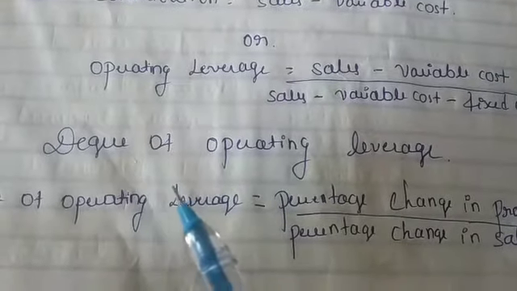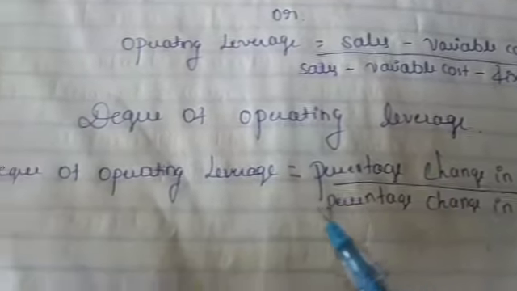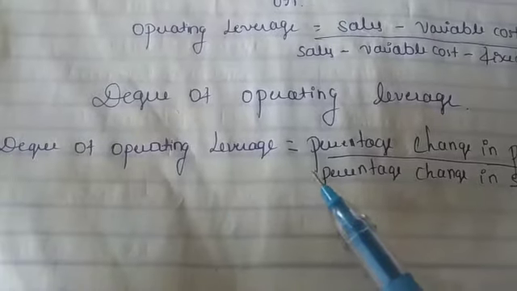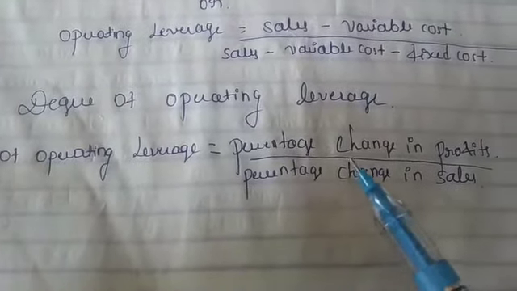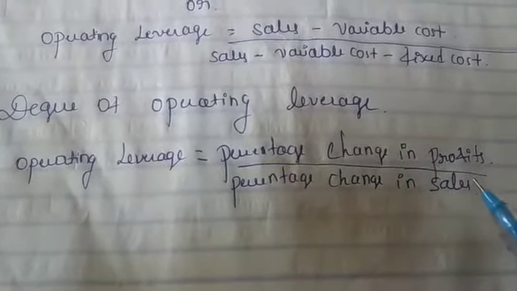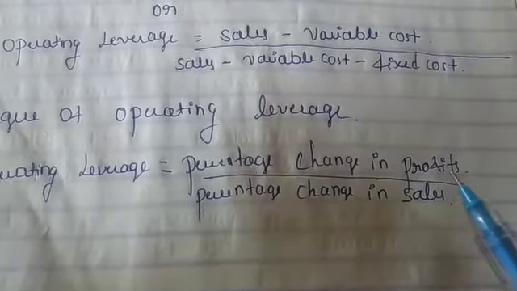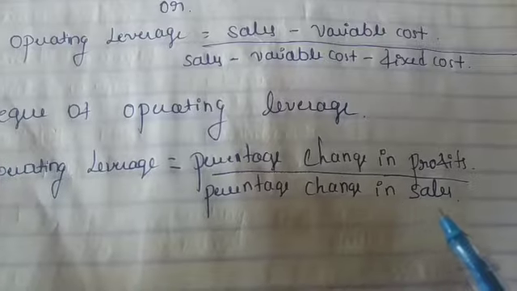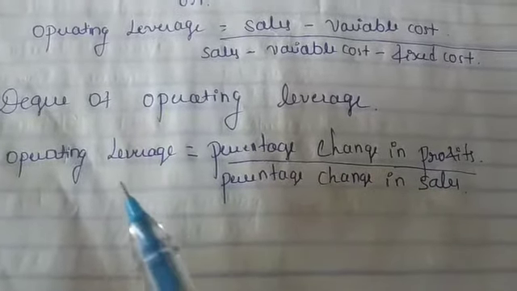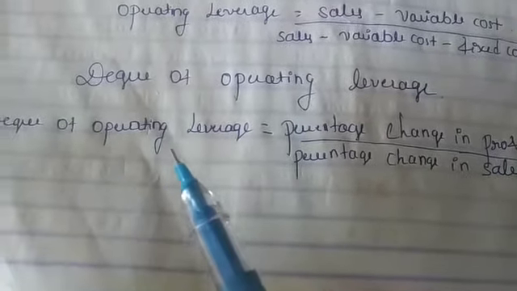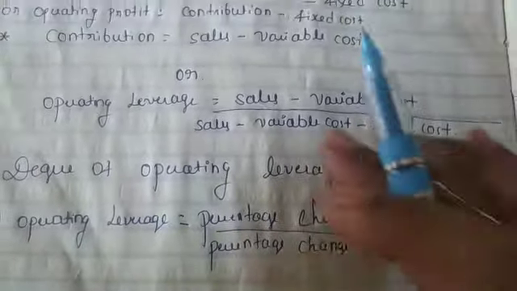Then come to the point, degree of operating leverage. Degree of operating leverage is equal to the ratio between change in profits and change in sales. Percentage change in profit divided by percentage change in sales, then automatically we get the degree of operating leverage.